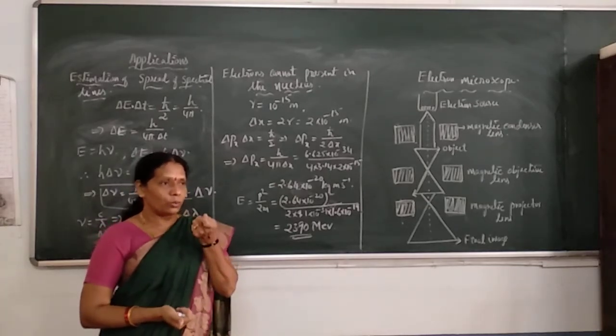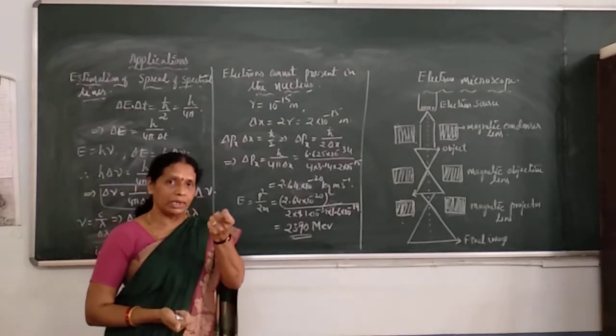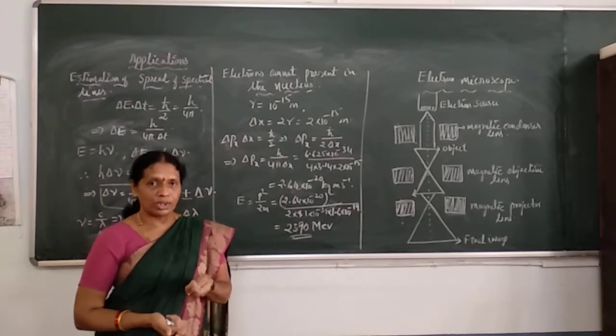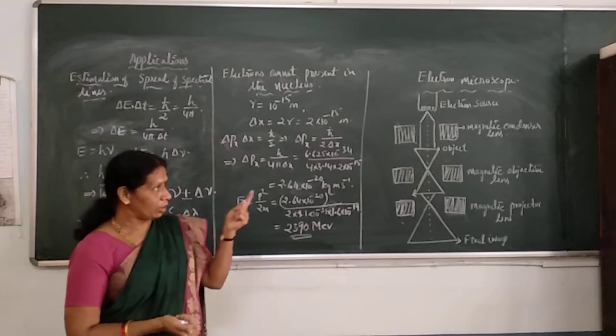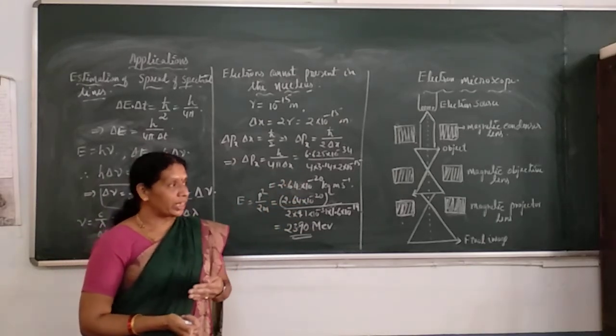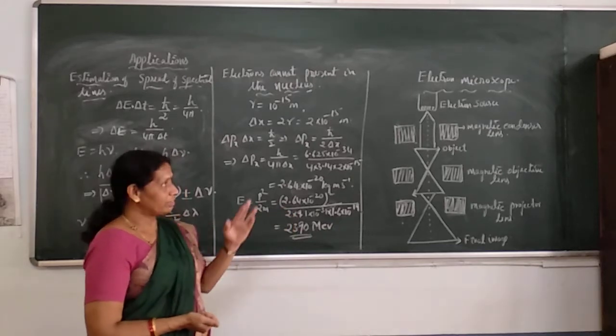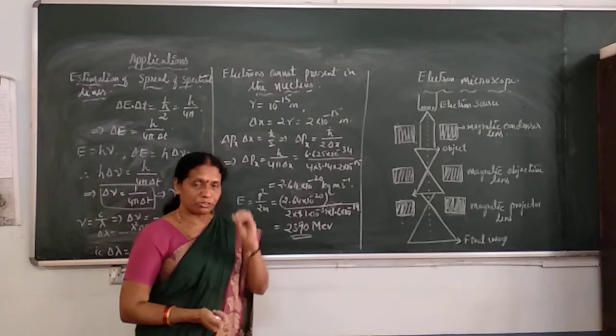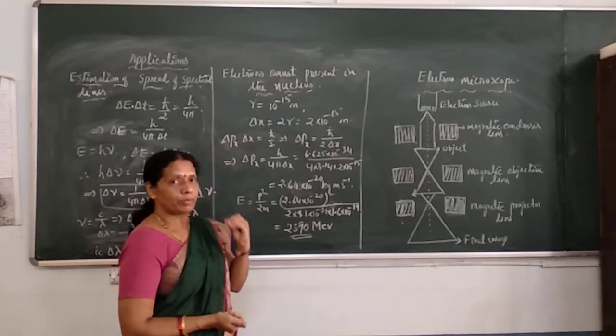Since the wavelength of an electron beam accelerated through a very high potential is very small, the resolving power of this electron microscope is 10^5 times more than that of the optical microscope. That is the advantage of the electron microscope: the resolving power is 10^5 times greater than that of the optical microscope.